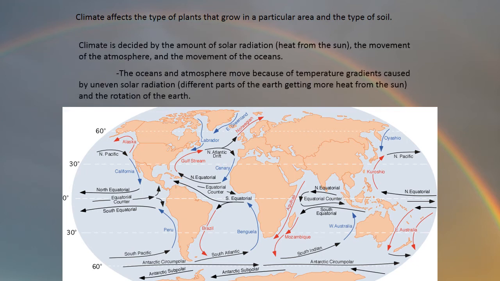The climate an area ends up having is decided by the amount of solar radiation, or heat from the sun, the movement of the atmosphere, and the movement of the oceans. The oceans and atmosphere move because of temperature gradients caused by uneven solar radiation, meaning different parts of the Earth getting more heat from the sun than others, and the rotation of the Earth. So ultimately, the sun and Earth's position and motion around the solar system hold responsibility for all of Earth's climates.